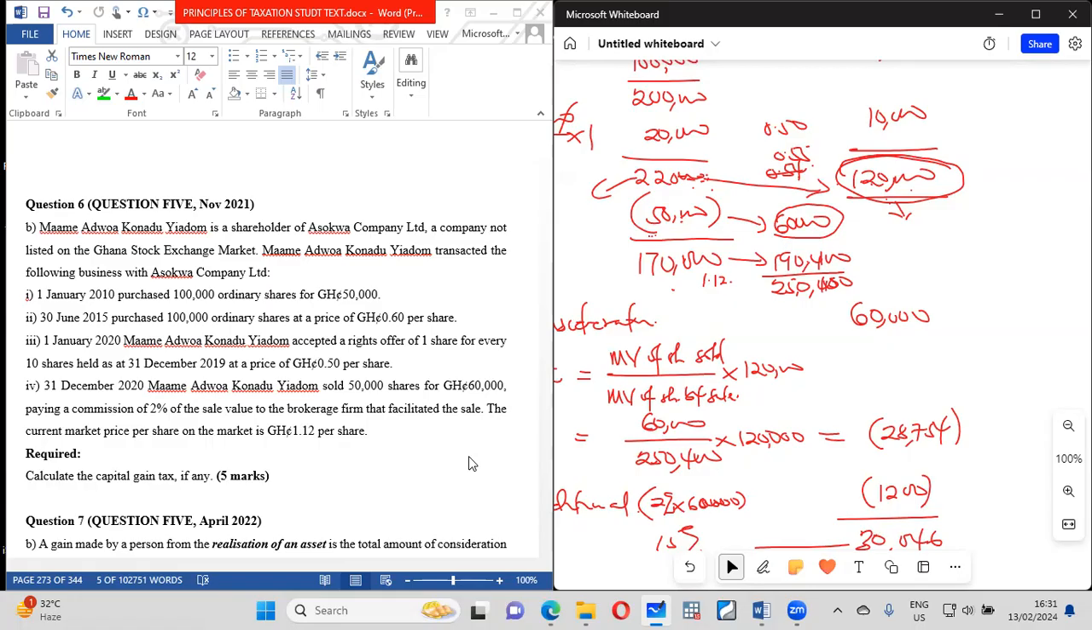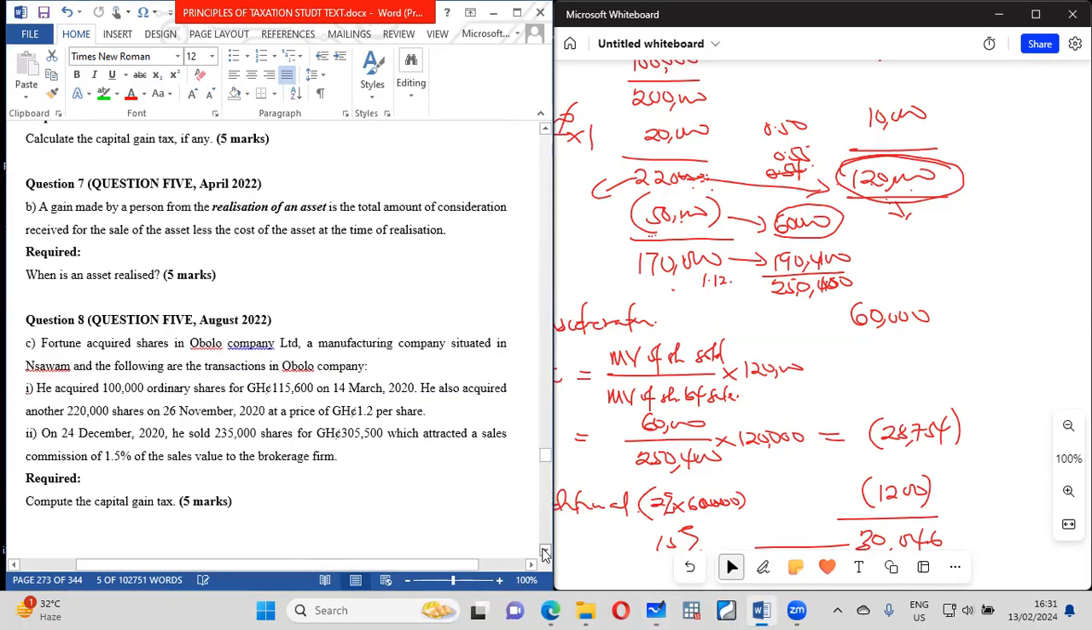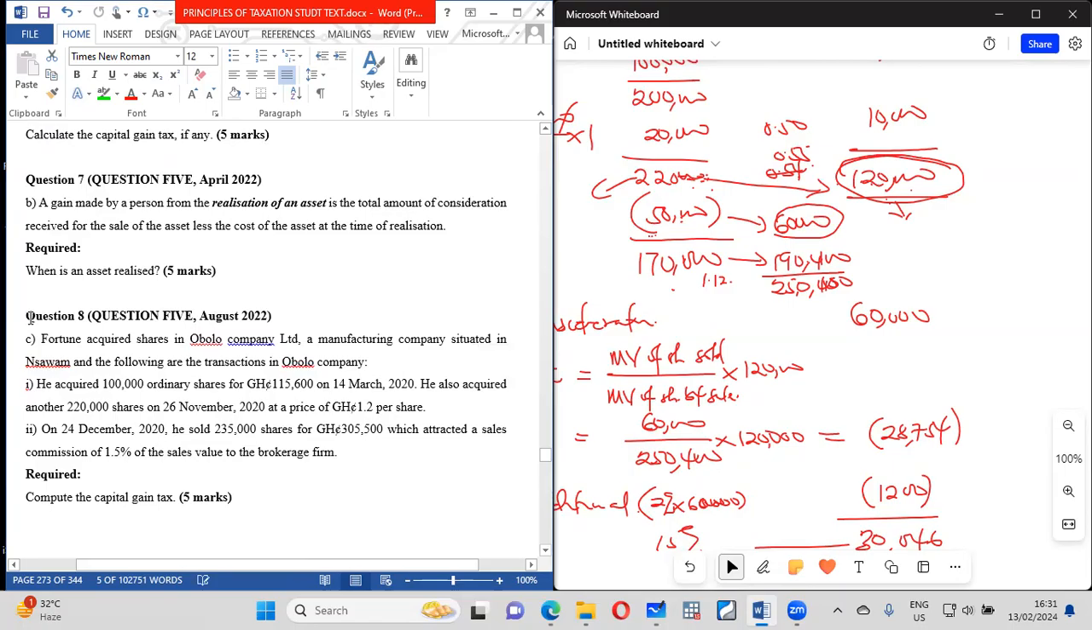There is a similar calculation in one of the past questions too. Let me see. There's a similar one you need to find out. So I will leave you to do this. So be able to do this.